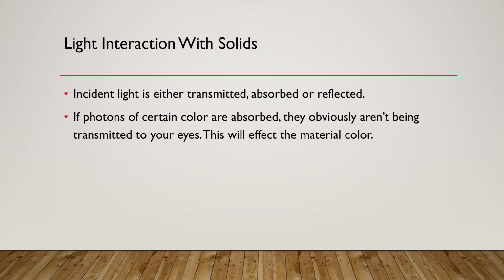Incident light is either transmitted, absorbed, or reflected. If photons of a certain color are absorbed, they obviously are not being transmitted to your eyes. The colors that are absorbed are not transmitted, because their complementary colors are transmitted, and these complementary colors appear to your eyes, and you can see the thing colored. This will affect the material color.